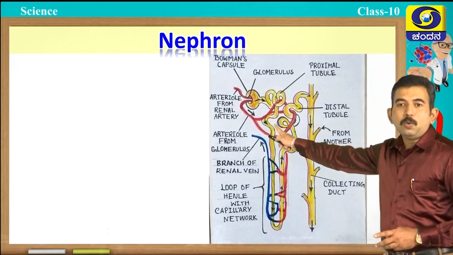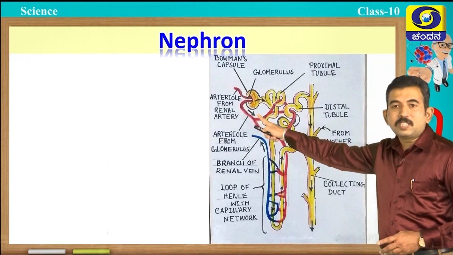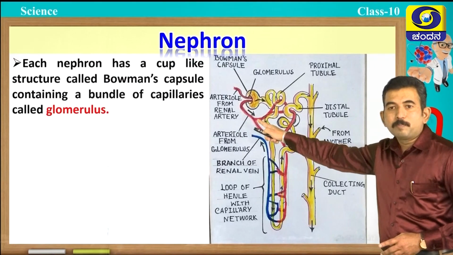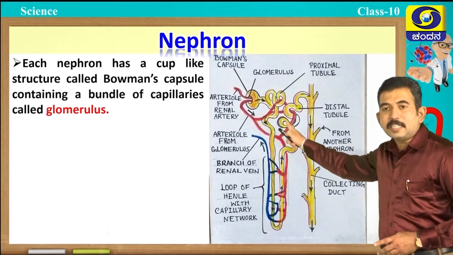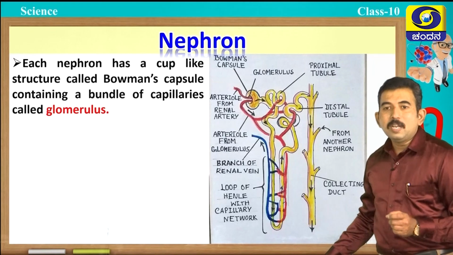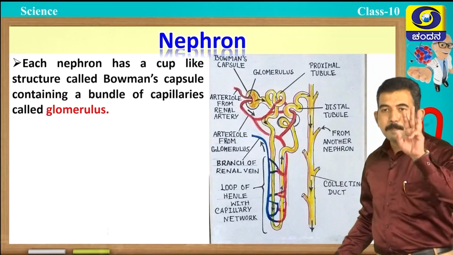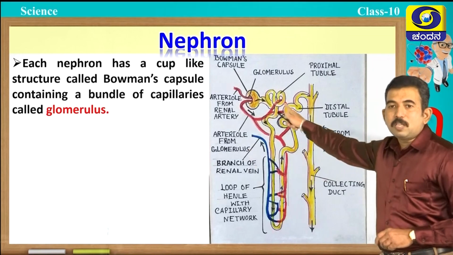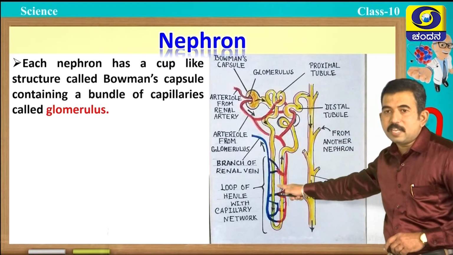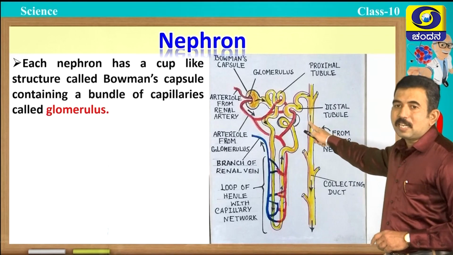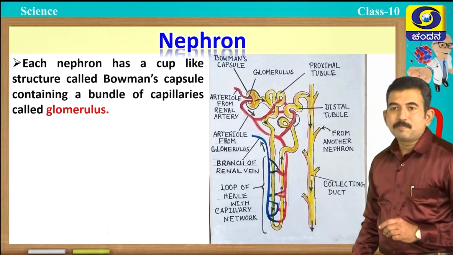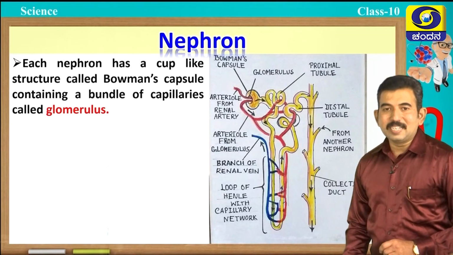One is a two-layered cup-like structure or C-shaped structure, that is nothing but Bowman's capsule, which is connected to the renal tubule. Again, this renal tubule is divided into three parts. One is the proximal convoluted tubule, then the U-shaped structure called Henle's loop, and the distal convoluted tubule, and the last part is the collecting duct, which is connected to the ureter.